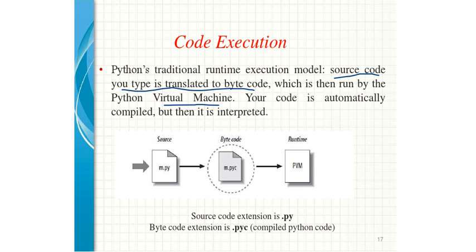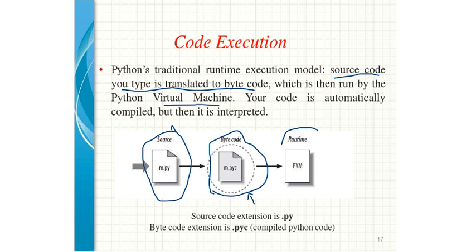And that's why, in this figure, whatever file you save, in the case of Python it will have the extension .py, like m.py. This is nothing but the source file. But the byte file will have the extension .pyc. So if you look at the folder of your directory, this kind of file will also be available. This is the file compiled by the Python compiler too, and the output of this will be the runtime representation of your code itself.